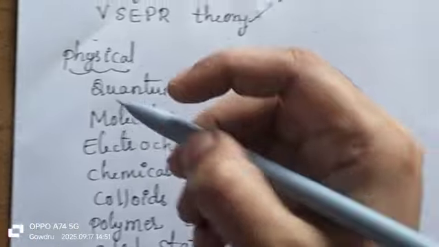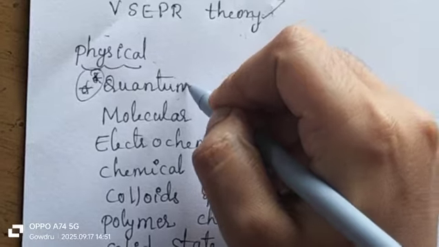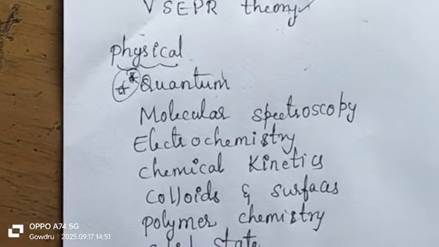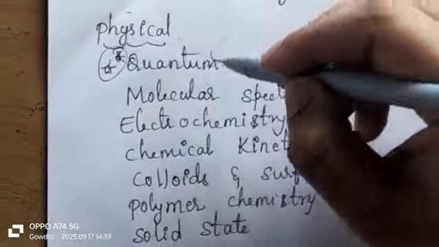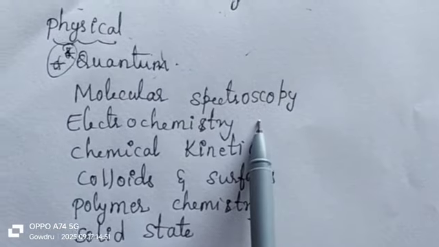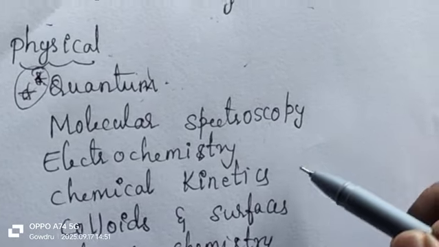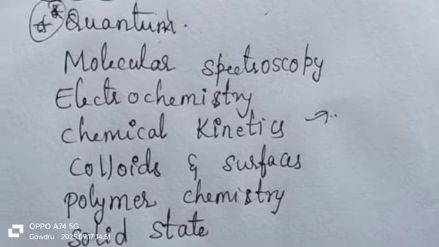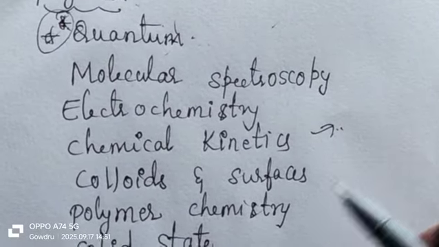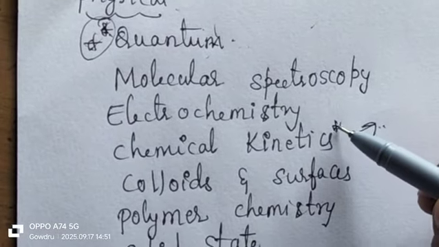Next, physical chemistry, the most important topic is quantum chemistry. So you have to prepare for this. This will be an important topic both in KSET and NET. If you are preparing for the KSET thoroughly with that, that will be helpful for your CSIR NET preparations. Next, molecular spectroscopy, Raman, IR, UV visible, electronic spectroscopies, that you have to prepare. Electrochemistry, chemical kinetics, this is also very important. First order, second order, zero order, pseudo first order reactions, their activation energy, and their problems. That is very important from chemical kinetics.